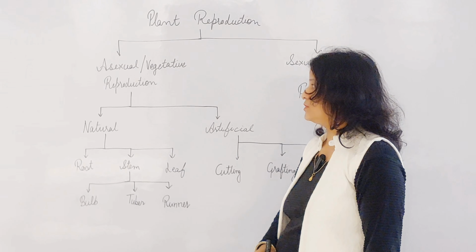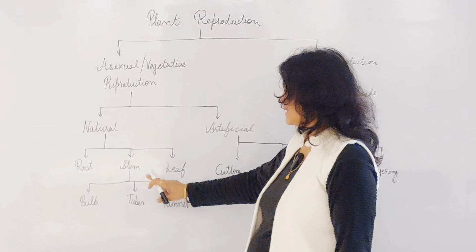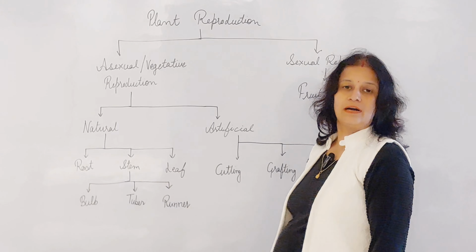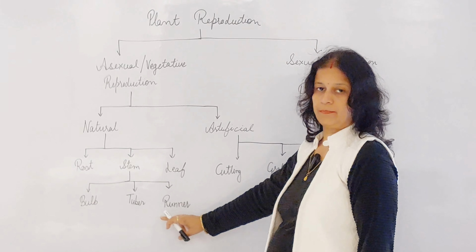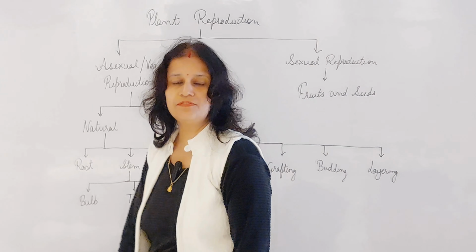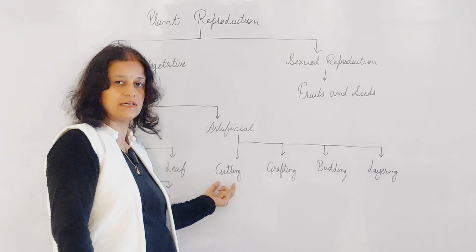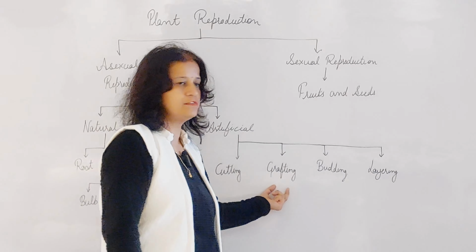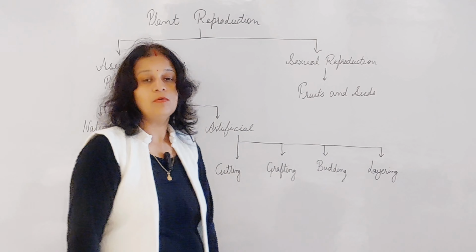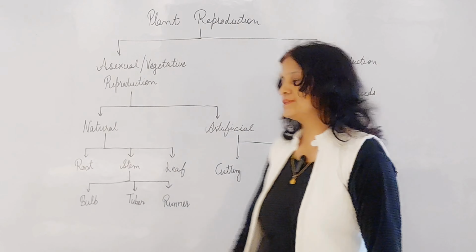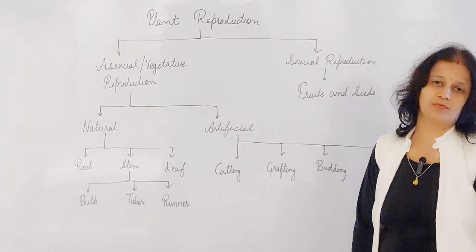Natural asexual reproduction can be carried out with the roots, stems and leaves. Stems are further classified into bulb, tuber and runner. In artificial asexual reproduction, it is carried out with the help of cutting, grafting, budding and layering of the plant. In today's lecture, we are going to discuss the details of asexual or vegetative reproduction.